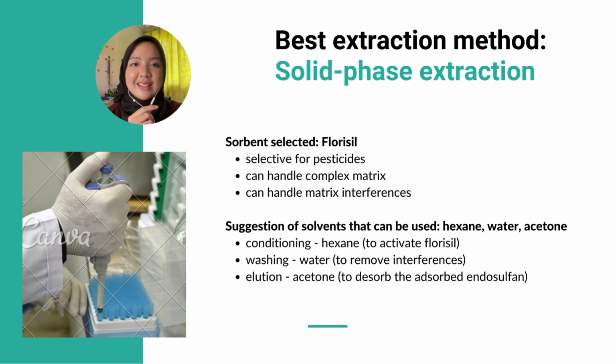Florisil is highly selective for pesticides and can handle complex matrices such as this case study, which is surface water near a plantation area. Since plantation area might have matrix interferences, such as other organic materials in the water. We also suggest some solvents that can be used. For a conditioning step, we pick hexane as it can activate the Florisil. For washing step, we only choose water to remove other possible interferences. And last but not least, for elution step, we pick acetone to dissolve the adsorbed endosulfan.